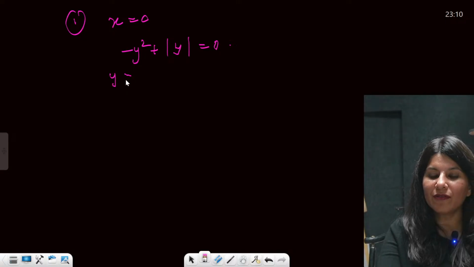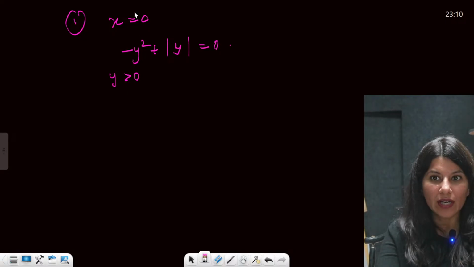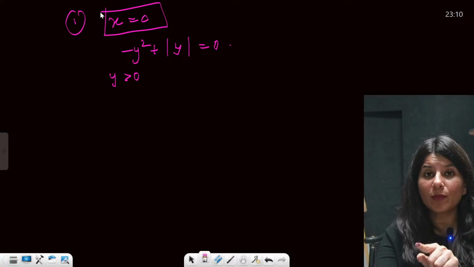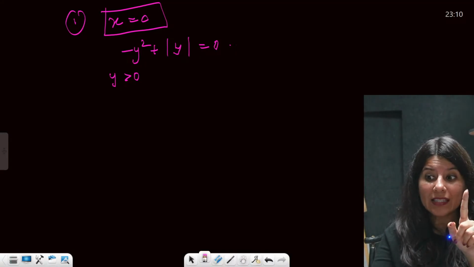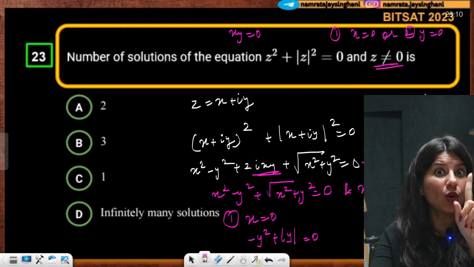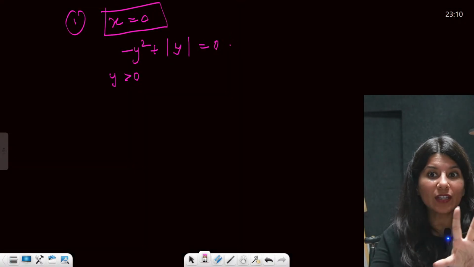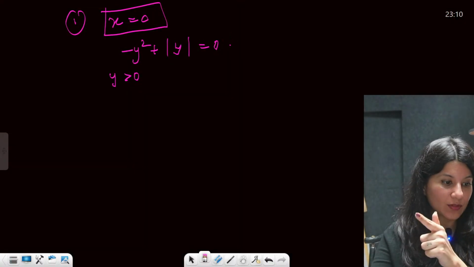So first of all, y greater than 0. y cannot be 0. If x is 0, y cannot be 0, because then your complex number will become 0. z is not equal to 0. 0 plus 0 iota we cannot accept.